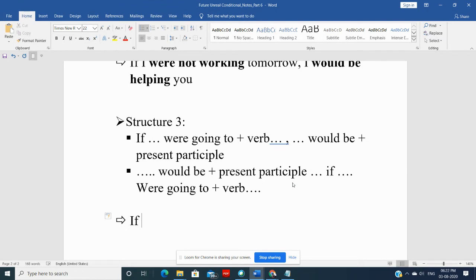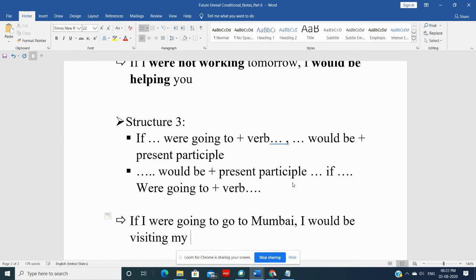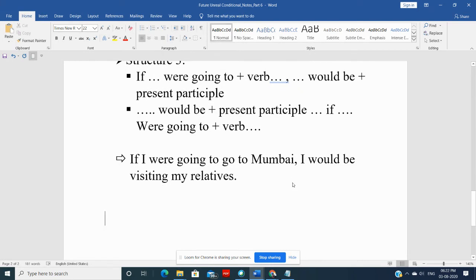For example, if I were going to go to Mumbai, I would be visiting my relatives. So with the if clause, we are using were going to go.